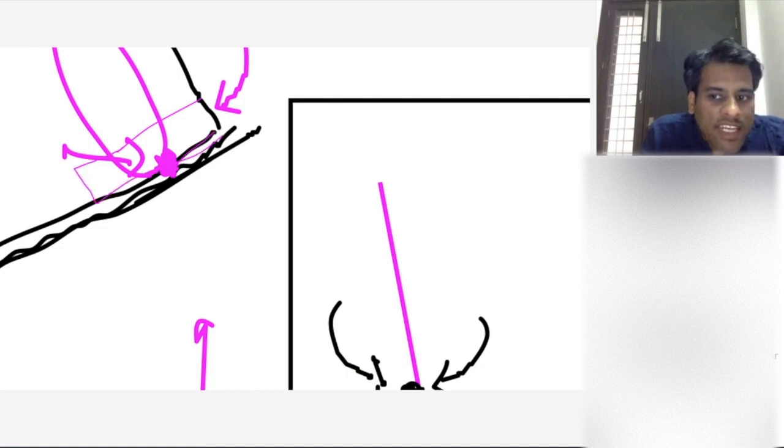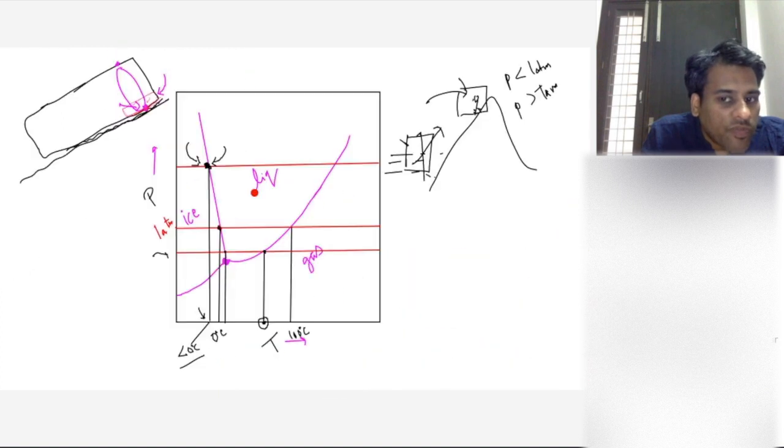So tell me, do you understand that this ice is at a very high pressure? Yes or no? And this ice which is at a very high pressure, will this ice convert to liquid at 0 degrees Celsius or at a negative temperature? See, at a very high pressure, ice is converting to liquid at a negative temperature.